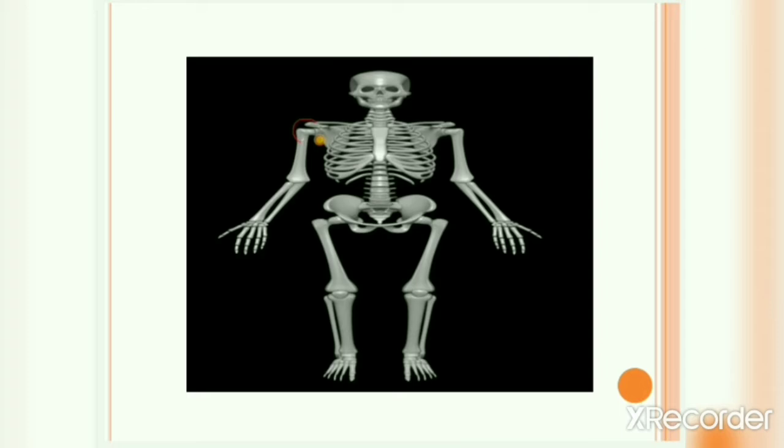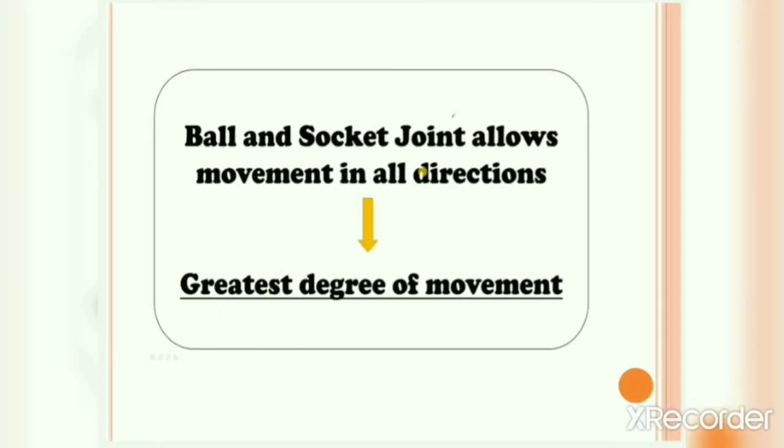The type of joint between your upper arm and your shoulder is a ball and socket joint, and again, the type of joint between your upper thigh bone and your hip bone is a ball and socket joint. Now, a ball and socket joint allows movement in all directions. In fact, it allows the greatest degree of movement.